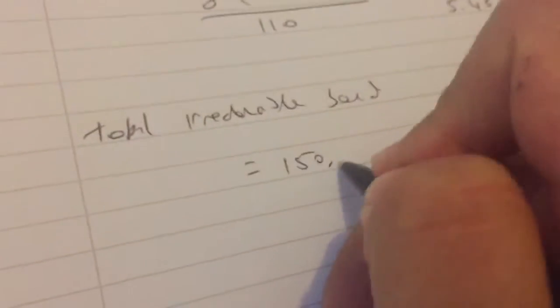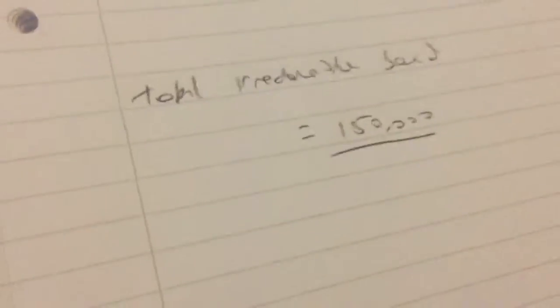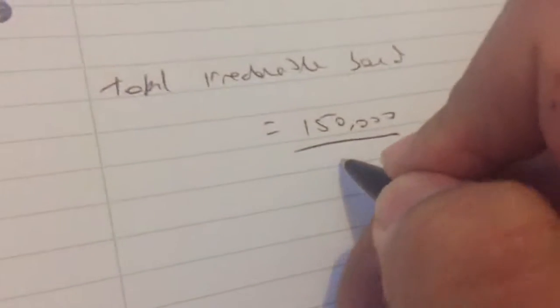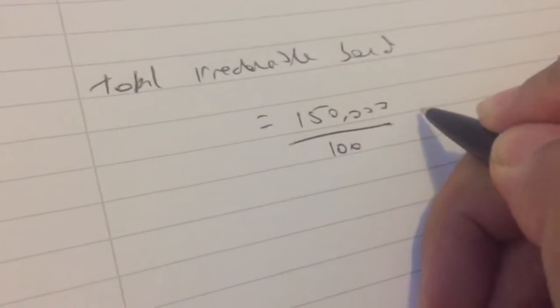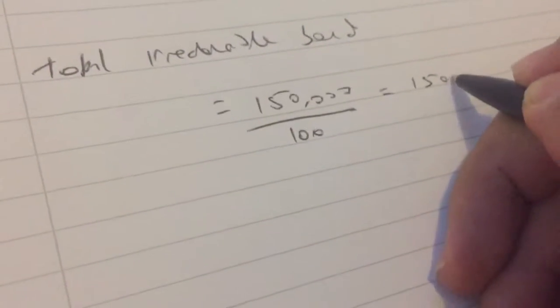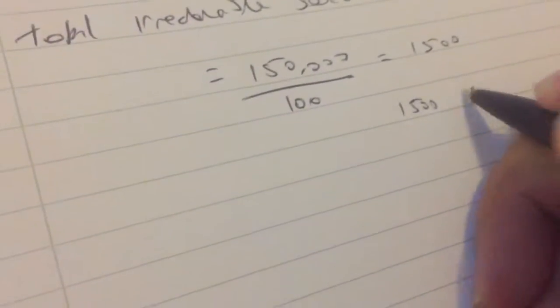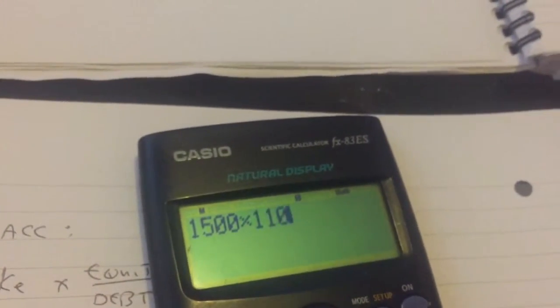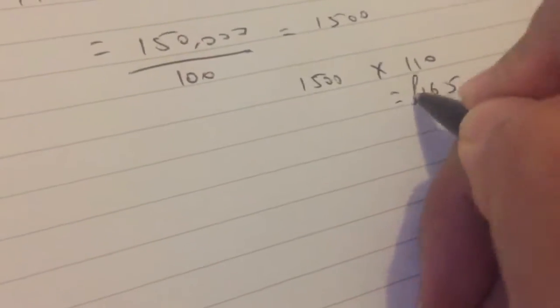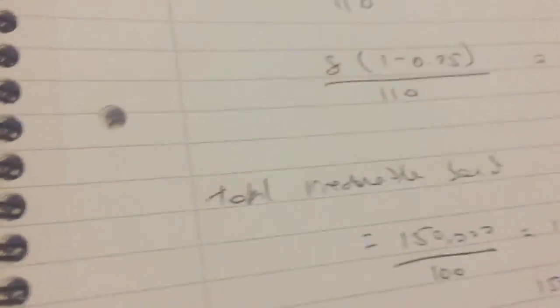The way they give it to you in the question is that it's always nominal value. They're giving it to you based on the concept that it's on nominal value. So you divide it by the nominal value amount. So 150k divided by nominal value 1,500 multiplied by the market price 110. 1,500 multiplied by 110 equals 165k. And this is your total irredeemable amount.